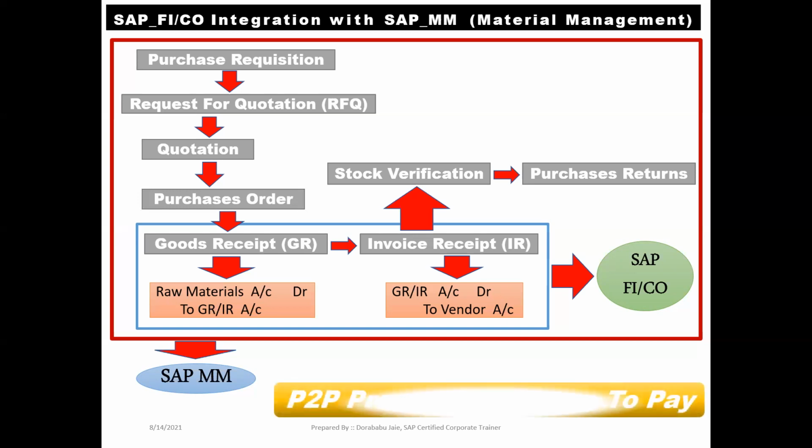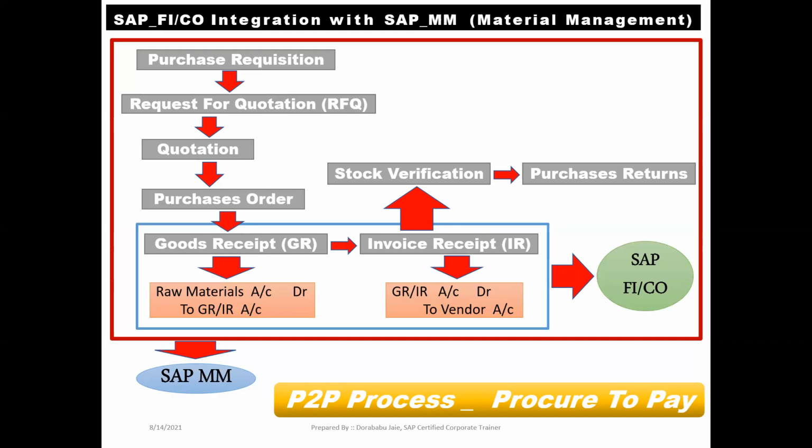This process we can call a P2P process or P2P cycle. P2P stands for procure to pay. The total procurement is controlled by the SAP MM team and payment is done by the SAP FI team at our SAP FI level, in accounts payables. In accounts payables, our SAP FI end user will make the payment on the due date to the respective vendor against the invoice.